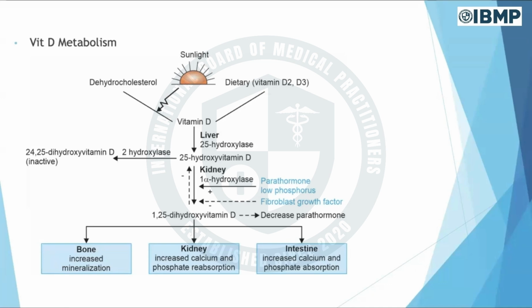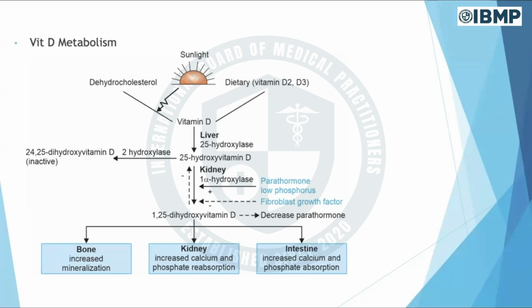Those people are not exposed to sunlight much, and when you are not exposed to sunlight much, you are going to have a vitamin D deficiency problem, that is rickets. By sunlight, you have something known as dehydrocholesterol. D for daytime sunlight, D for dehydrocholesterol. Dehydrocholesterol gets converted into vitamin D.